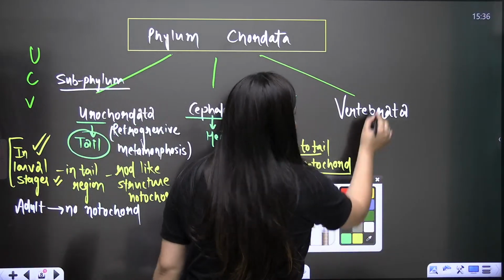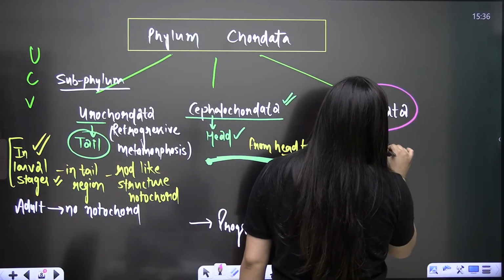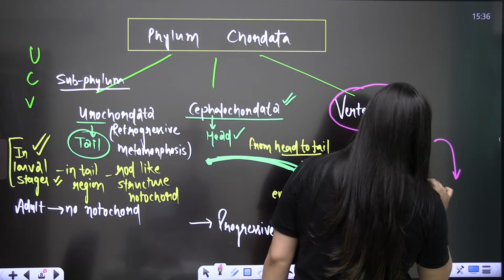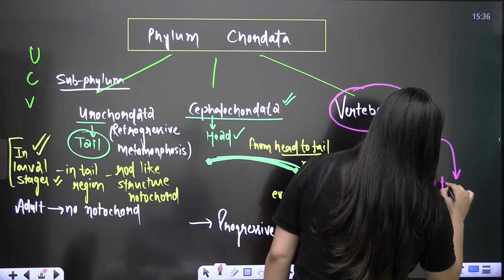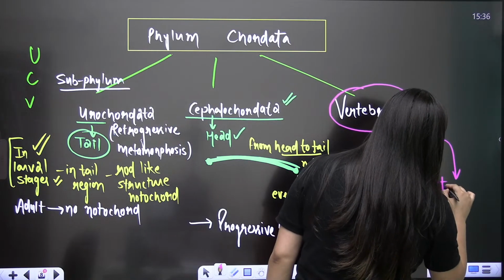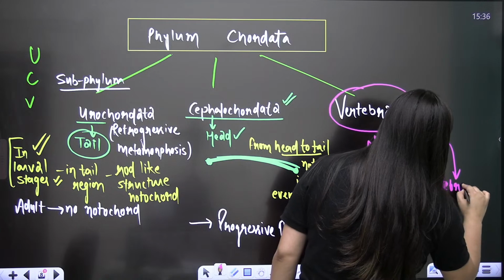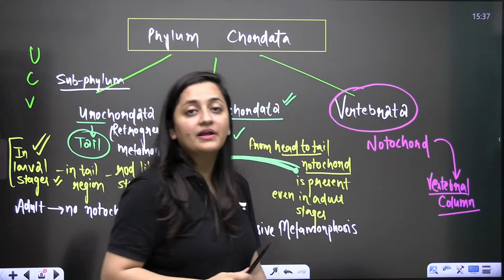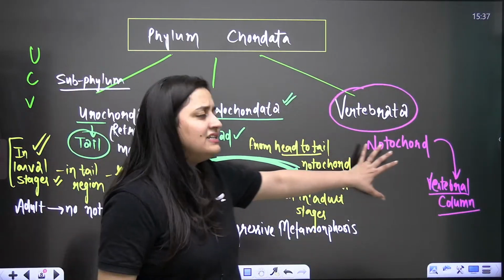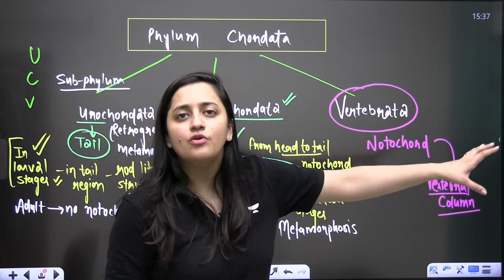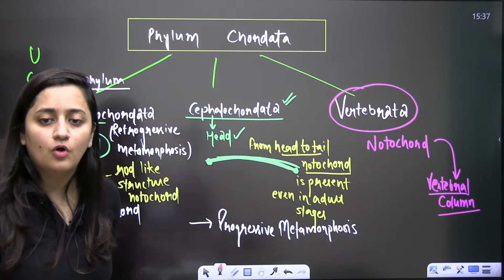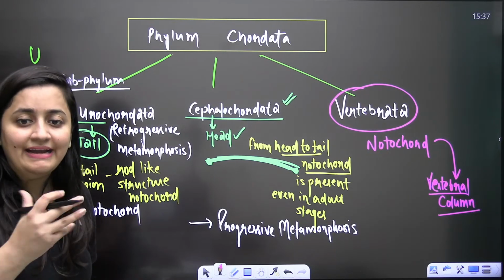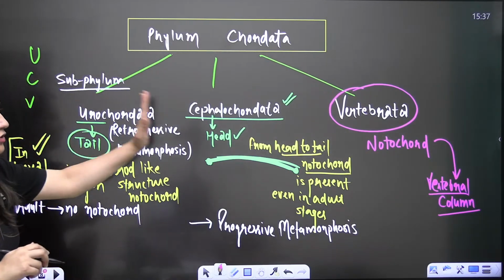Now in the case of vertebrates, we belong to this subphylum. The notochord will become the vertebral column. In the larval stages you will find the notochord, but later on it will become the vertebral column. In Hindi we call it reedh ki haddi, रीढ़ की हड्डी. So this is what you need to keep in your head.